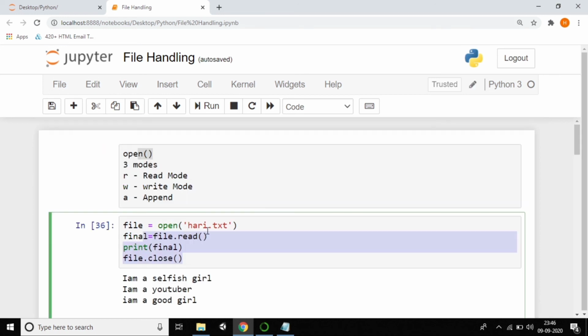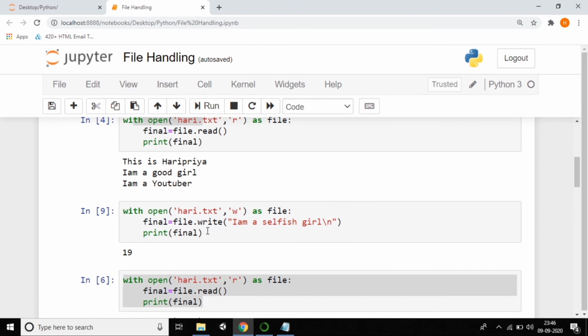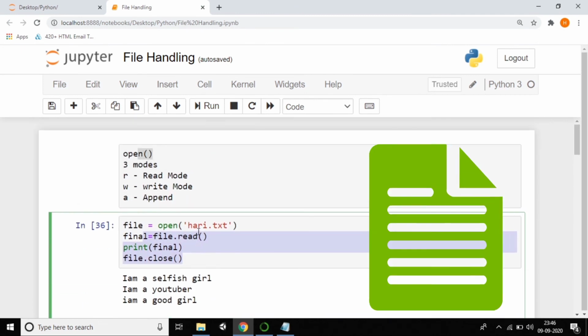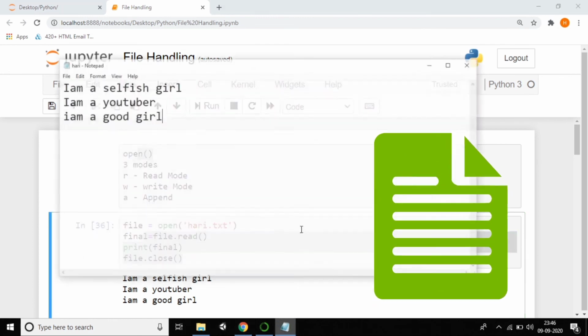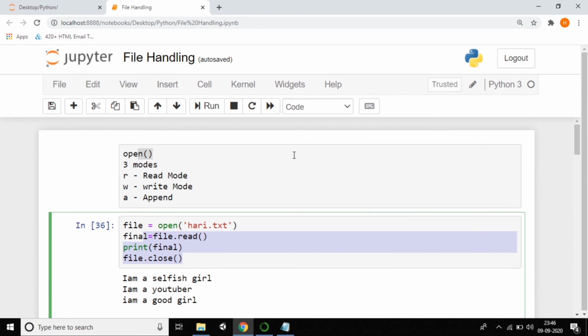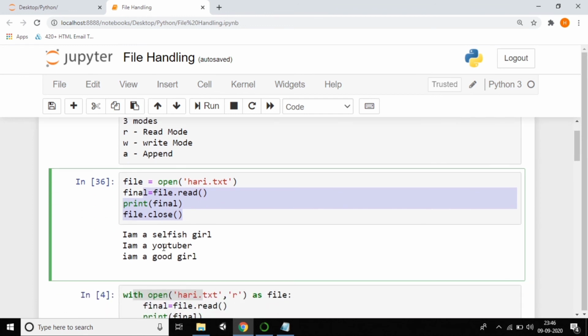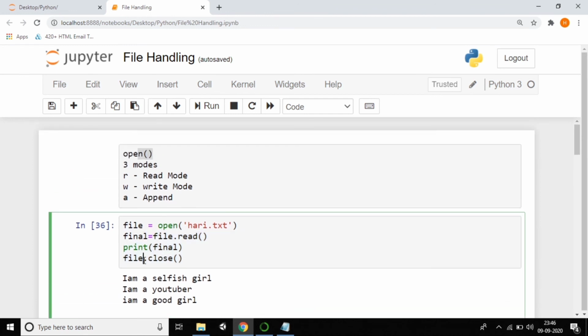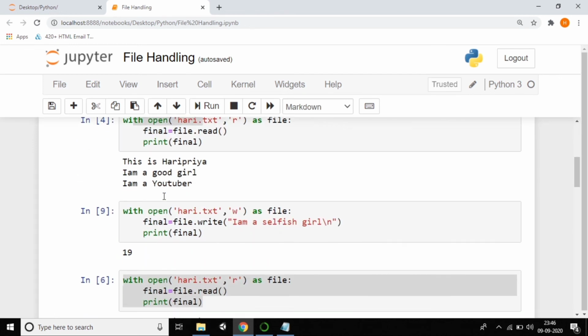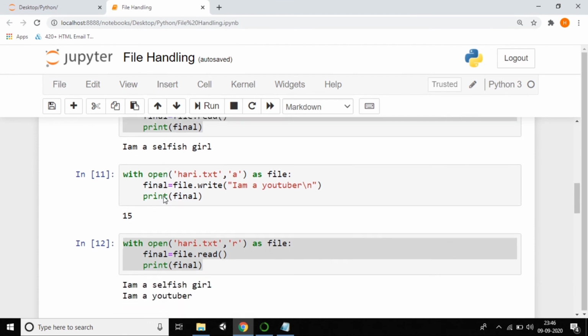So what we have discussed in the entire tutorial is a small recap. What is a file, how we can create a file, and the clear definition of a file. It means we can store some data. We discussed how to open the file in Python, how to read your file, and finally how to close your file. These 3 steps we learned, and after that we have 3 modes, which are read, write and append. We saw how to read, write and append, and the differences between write and append.